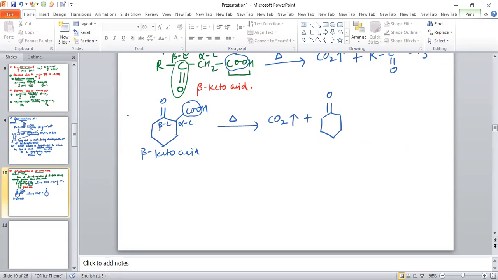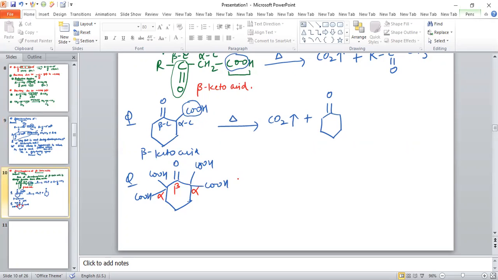In the same way, see another question related to heating of beta keto acid. If the compound is given like this, with COOH groups, you can see this is alpha carbon and this is beta, and this is also alpha and this is beta. So this is basically a beta keto acid.